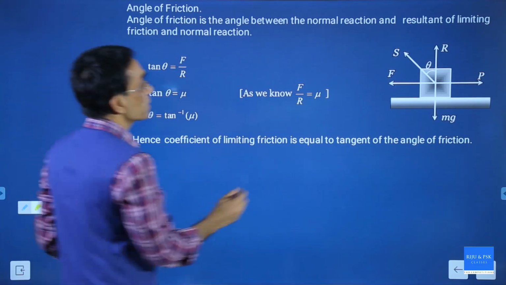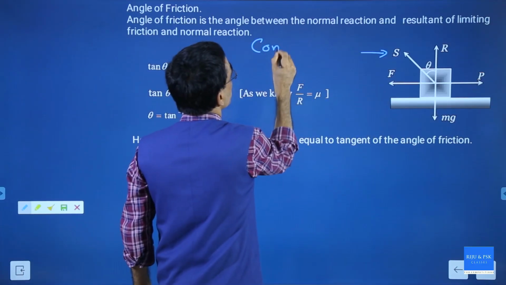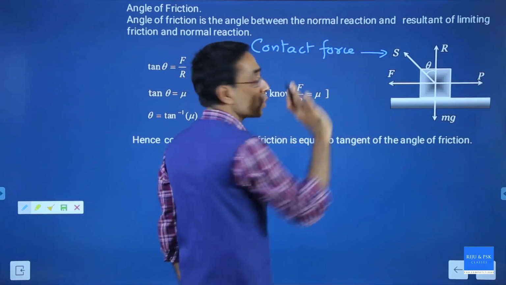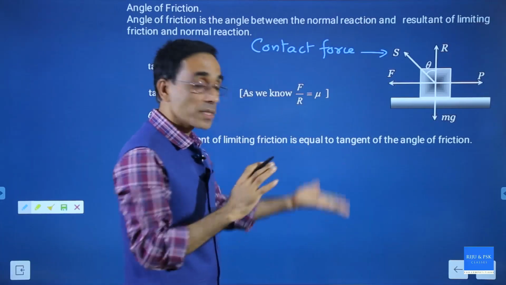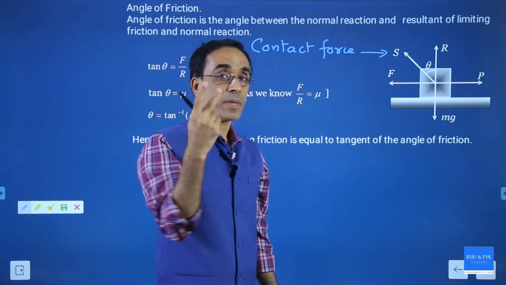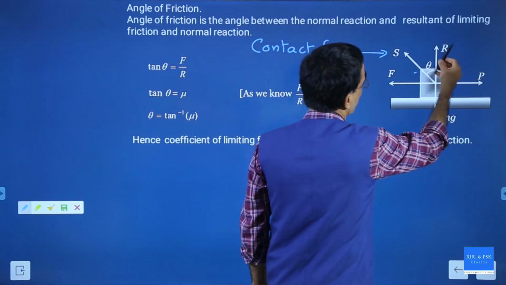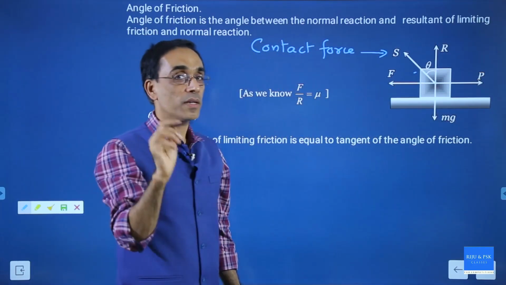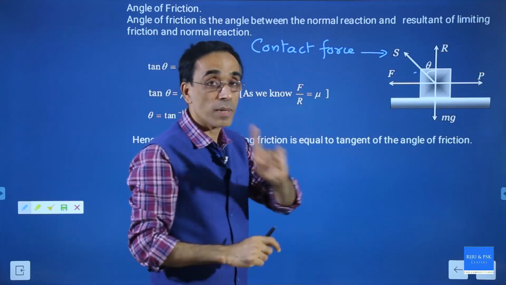So we can say this is the contact force. Understood? That is a contact force from the surface, and that is not perpendicular or parallel. So we have a method of analyzing this by converting that into one component here and another component here. R is the normal reaction, which is the perpendicular contact force. F is the friction, which is the parallel contact force. And here friction is maximum.